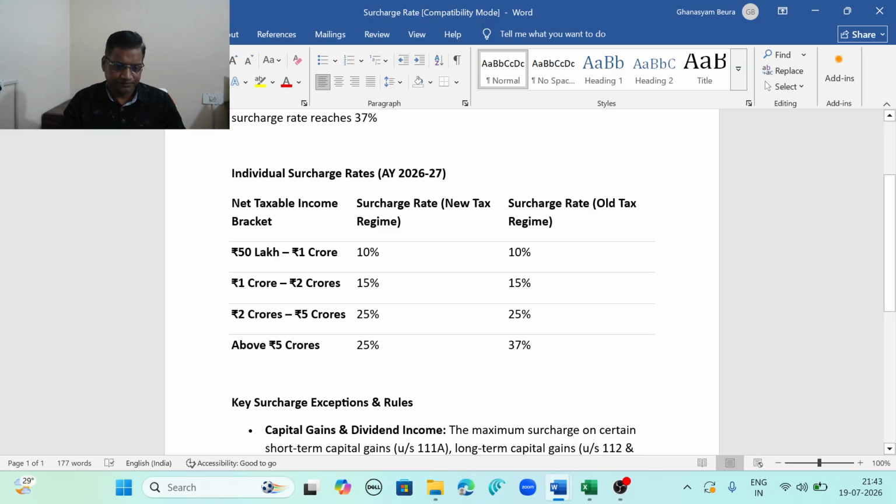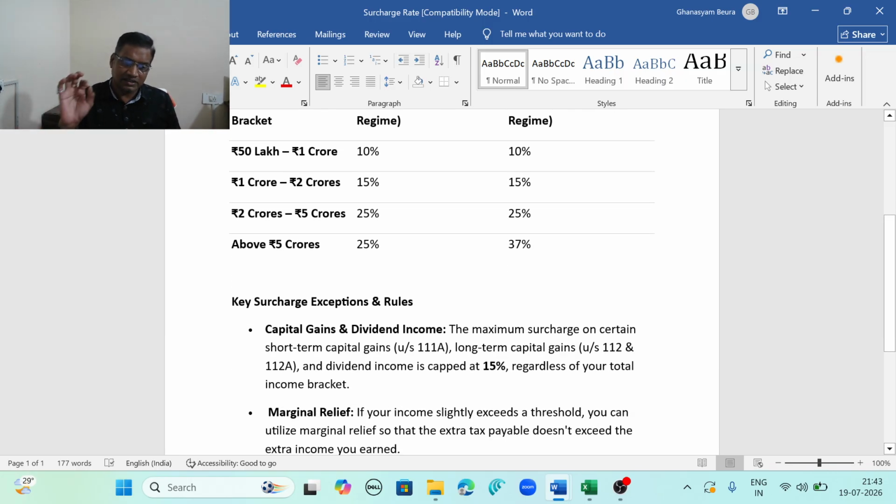And friends, some key surcharge exceptions are there. In the case of capital gains and dividend incomes, there is a special rate of 15% which is applicable irrespective of the income bracket.